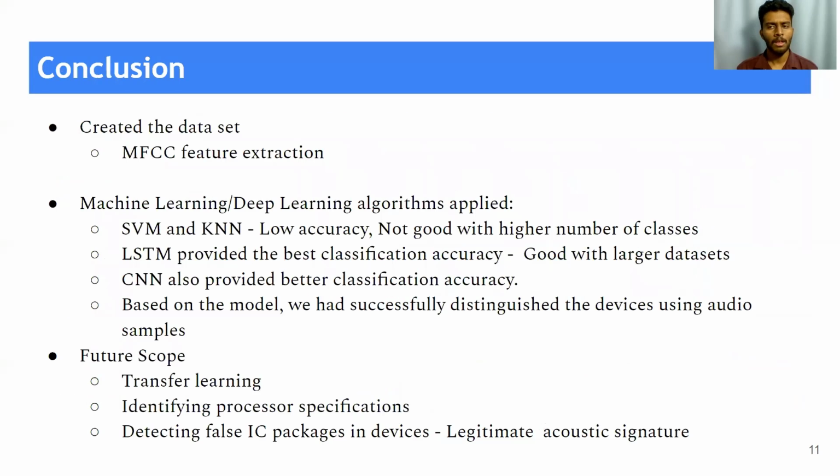55.54%. So throughout the project, first we created the datasets and extracted the MFCC features from them. After that, we fed these features into classification models. KNN and SVM achieved somewhat lower accuracy compared to LSTM and CNN. LSTM provides the best classification accuracy as it is good with larger datasets, and CNN also provided better classification accuracy. Based on the model, we have successfully distinguished the devices using the audio samples.